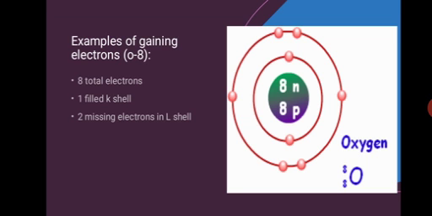Here is oxygen. Oxygen has 8 total electrons, 1 filled shell with 2 electrons, and the L shell has 6 electrons. In spite of 6 electrons, oxygen needs 2 more electrons to be stable. So oxygen will gain 2 more electrons and become stable. So its valency will be 2 because oxygen is gaining 2 electrons.